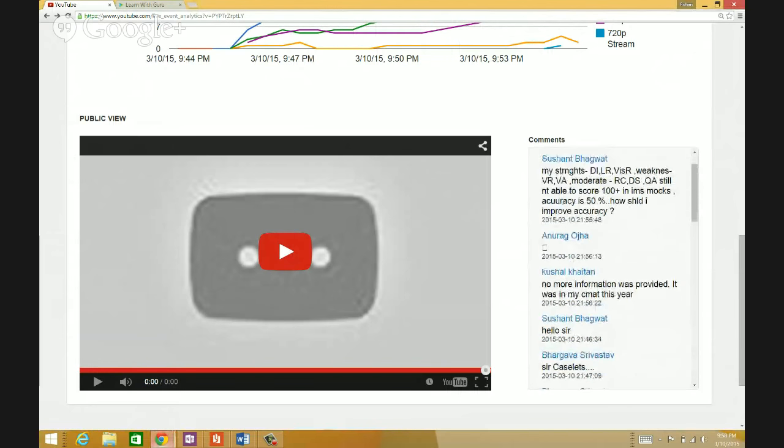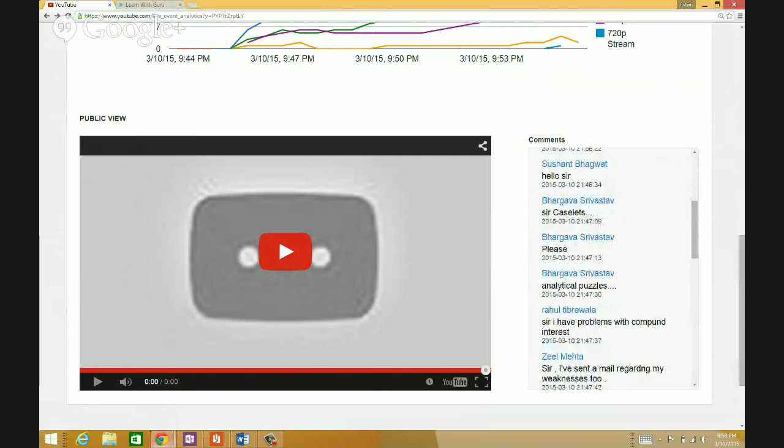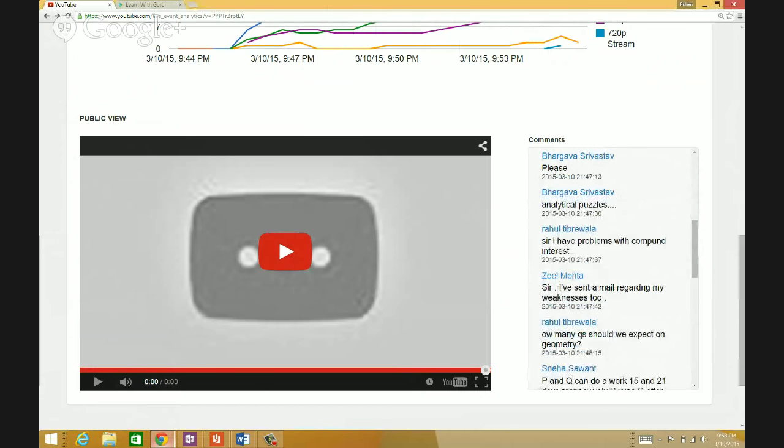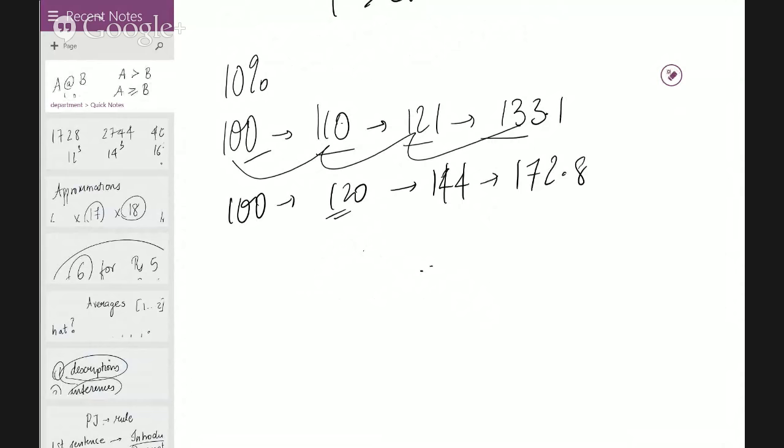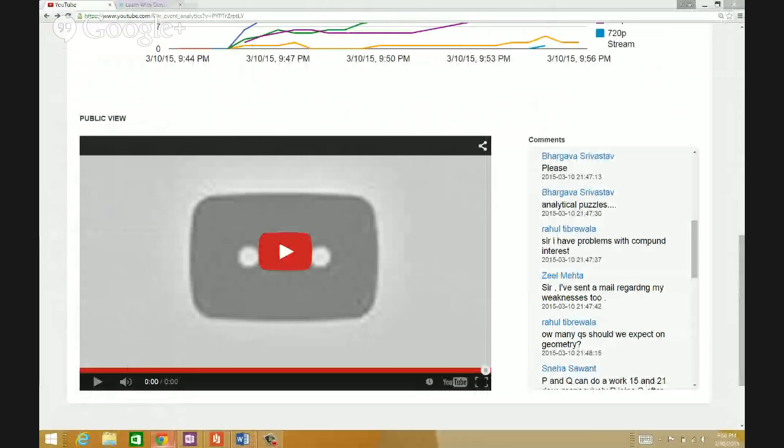All right, caselets, we'll talk about caselets in a while. Compound interest, I just explained that to you. Compound interest is precisely all about multiples. If you have a multiple of 10, it's going to be 100, 110, 121, 1331. Let's say if you have a multiple of 20, for that matter, 100, 120, 144, square, cube. That's how compound interest is supposed to be solved.